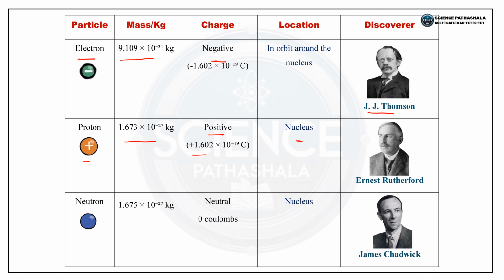Protons are located inside the nucleus, giving the atom its identity, that is the atomic number. It was discovered by Ernest Rutherford in the year 1917 by the gold foil experiment. The next is the neutron, which is the neutral particle. Neutrons have almost the same mass as protons, here a mass of 1.675 × 10^-27 kg. They are also present in the nucleus and help in stabilizing it. Discovered by James Chadwick in the year 1932.